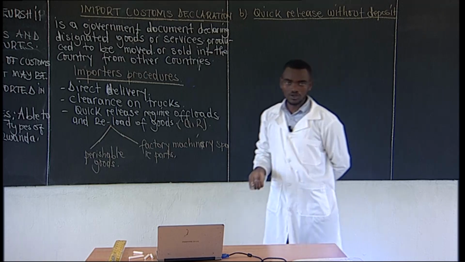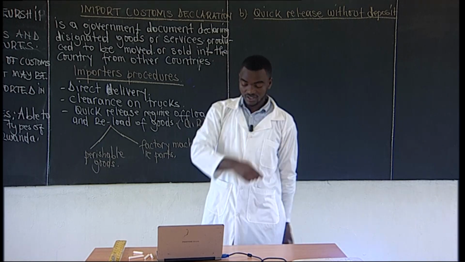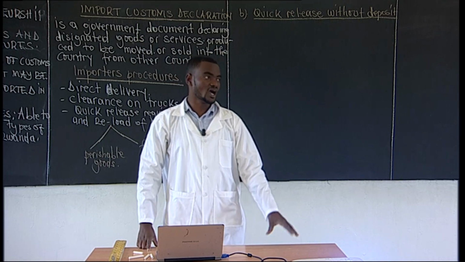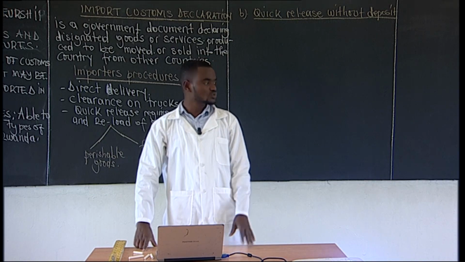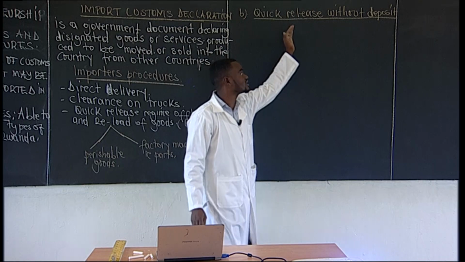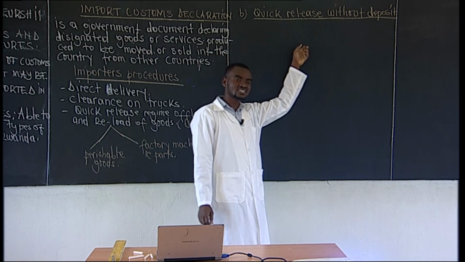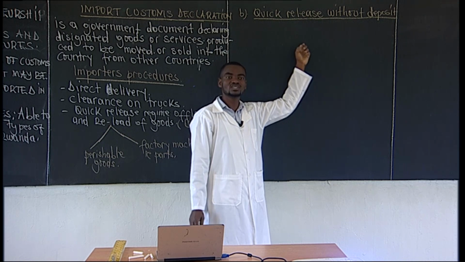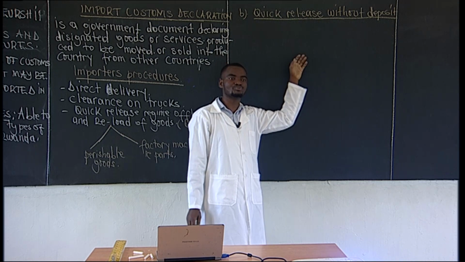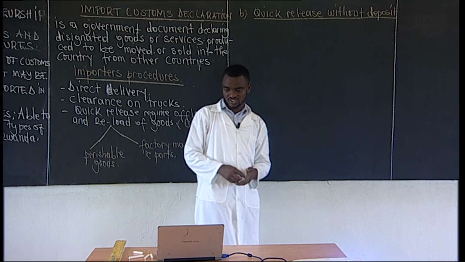When we talk of a quick release, which can also happen without a deposit, this is where goods are granted. The quick release regime without payment of deposit.